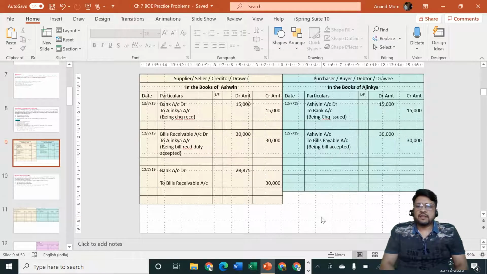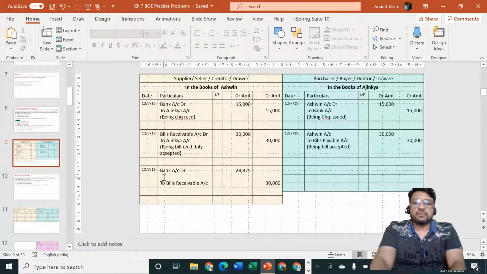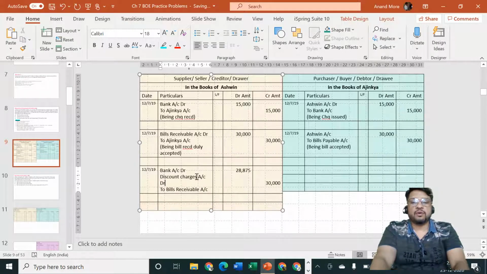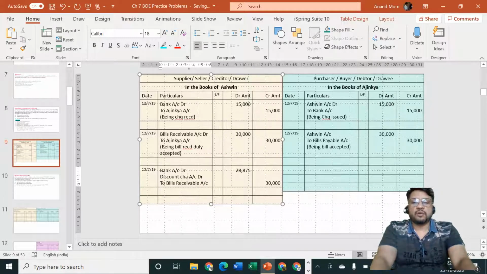So the logic is bank account debit 28,875, and some other account also is required to be debited. I hope you remember what I had specified. This is discount charges. Discount charges are our expenses. Debit all expenses and losses. So the entry will be discount charges account debit. If you write only discount account debit, then also it is okay. Don't worry. You are not going to get any extra marks because you are writing the word discount charges, and you are not going to lose any marks because you are not using the word charges.